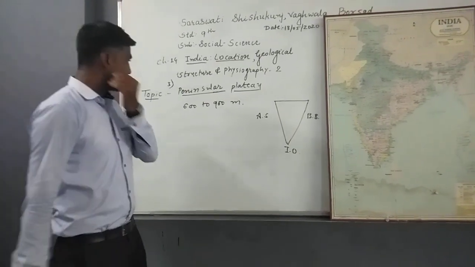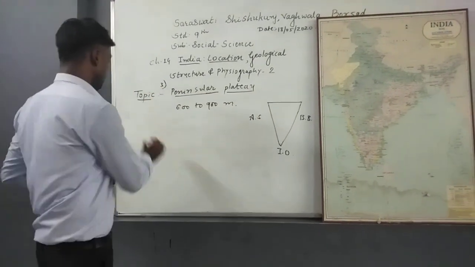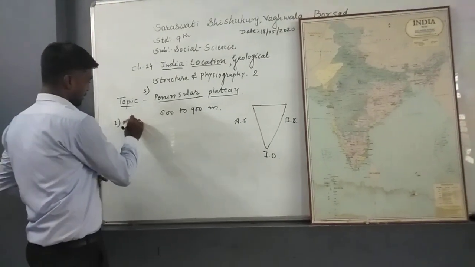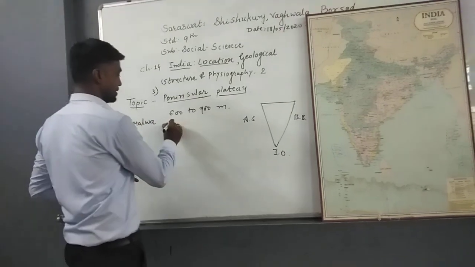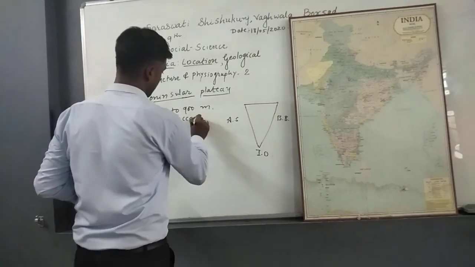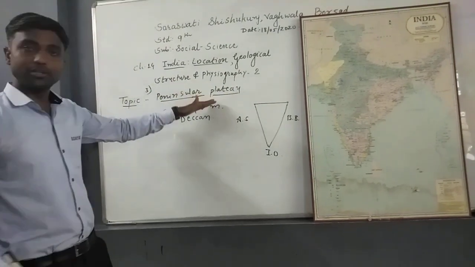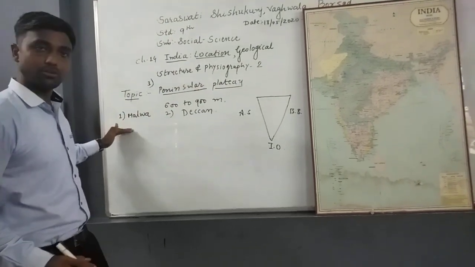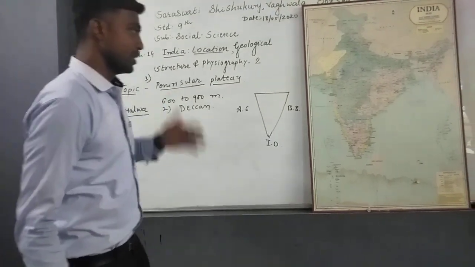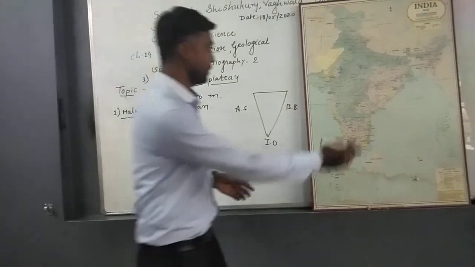Now the Peninsular Plateau is divided into two parts. First, the Malwa Plateau, and second, the Deccan Plateau. So the Peninsular Plateau is divided into two parts, Malwa Plateau and Deccan Plateau. Now we talk about the Malwa Plateau. First of all, where is it located? So the Malwa Plateau is located here.